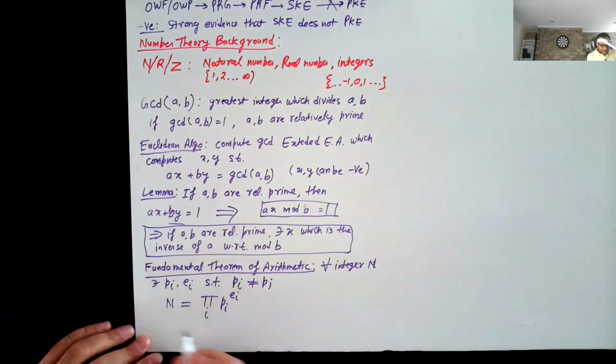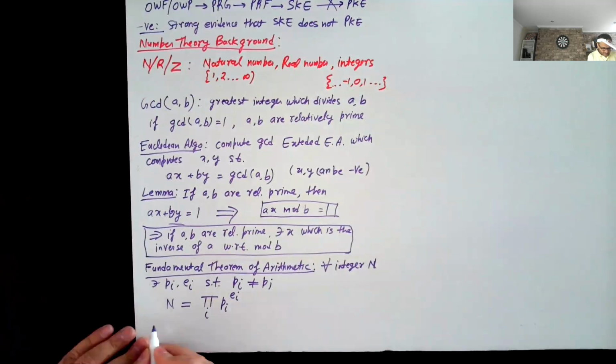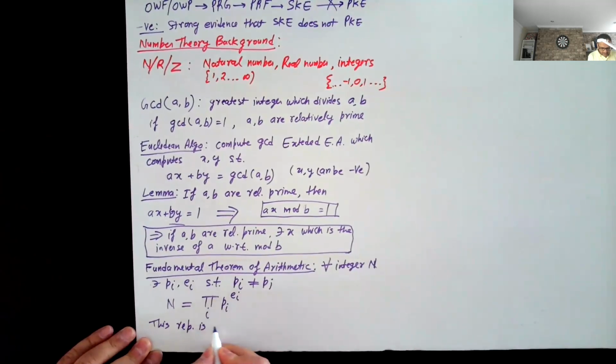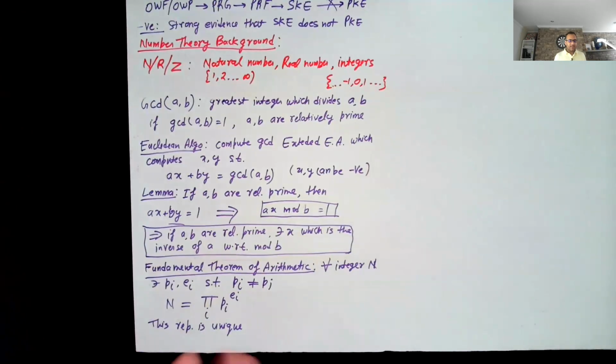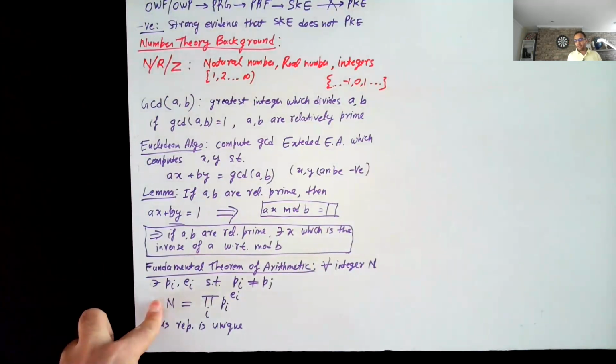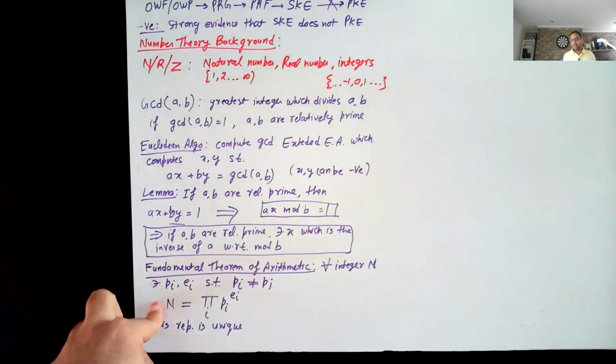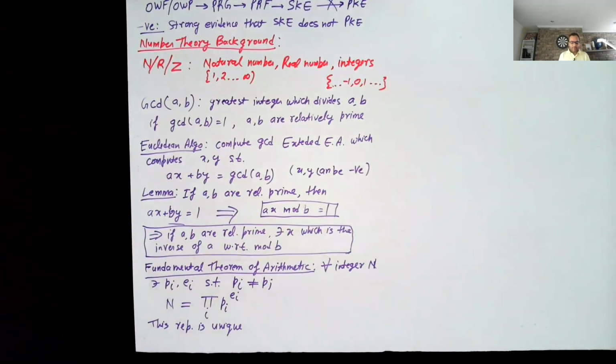In fact, this representation is unique. So what I'm saying here is that there exists a unique set of prime numbers. You multiply these numbers together, you can use a particular number multiple times, and you will get back the number capital N. The reason why it's called the fundamental theorem of arithmetic is, I think, in some sense inspired by chemistry.